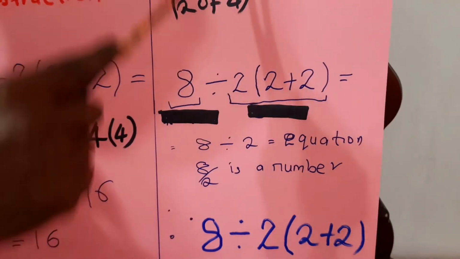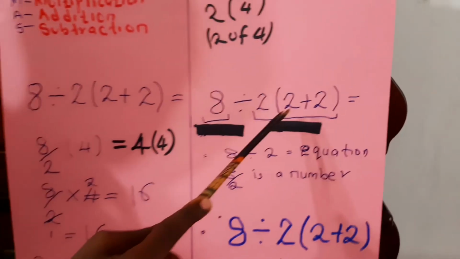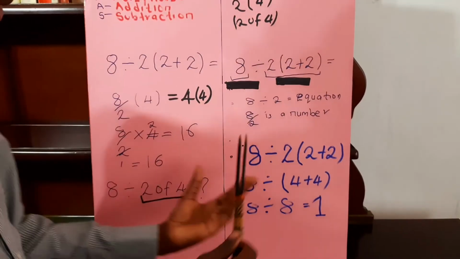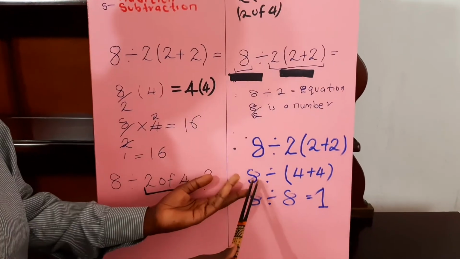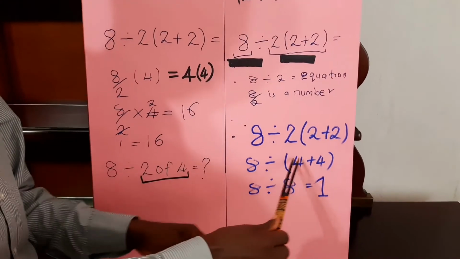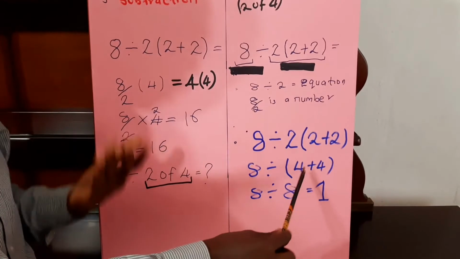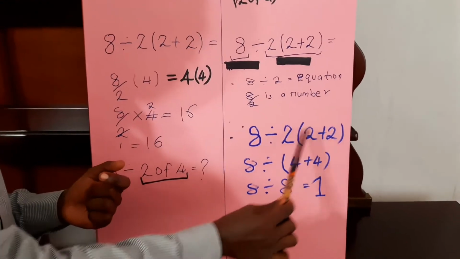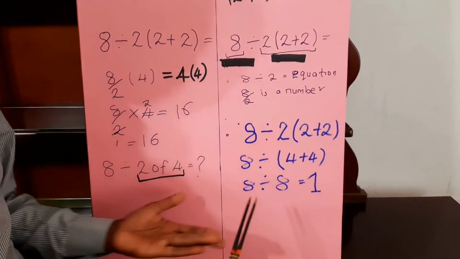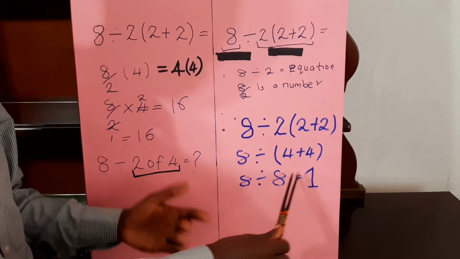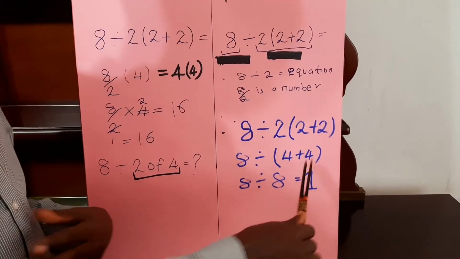Remember the rule of implied multiplication, and we open this bracket now, whereby we have 8 divided by 4 plus 4. The 4 plus 4 is derived from 2 times 2 plus 2 times 2, so we find our final answer as 8 divided by 8, which is 1.